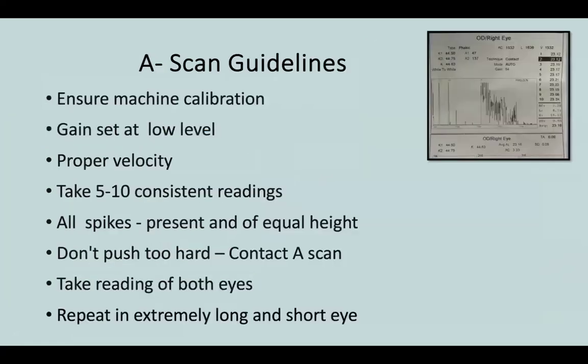Some guidelines for A-scan: number one, always we should ensure machine calibration. The gain is usually initially set at a low level. We should choose the proper velocity, and we shouldn't settle with one reading. As we can see here, I have taken 10 readings of the axial length, so we can see if there's any discrepancy. And also the spikes, we should see the spikes. We shouldn't push too hard in case of contact A-scan method. And always readings from both eyes should be taken. And in extremely long or short eyes, it's always better to repeat to see if the data is correct.